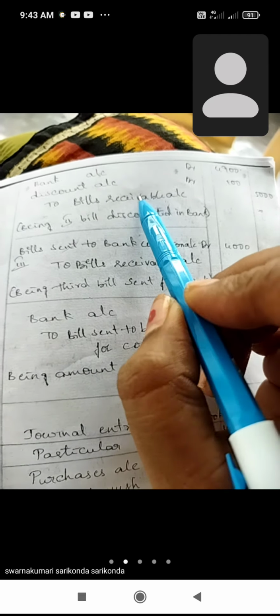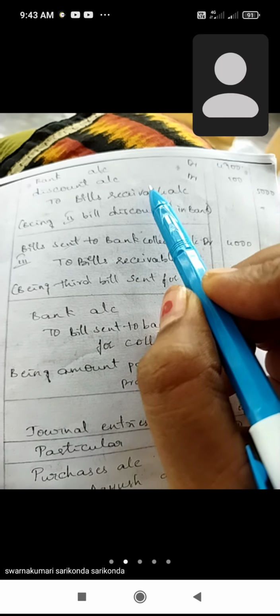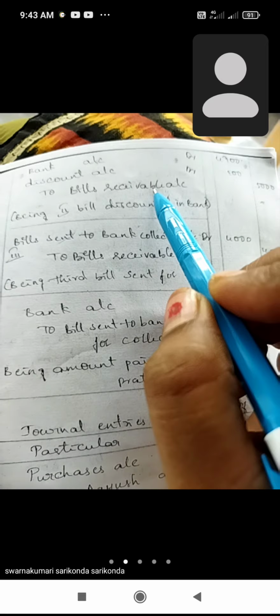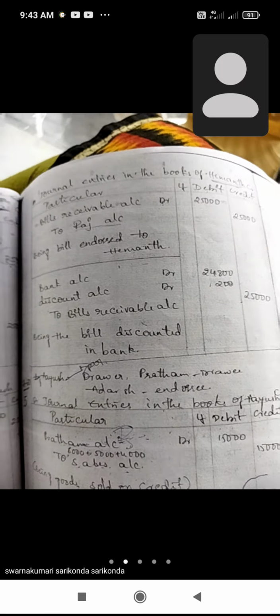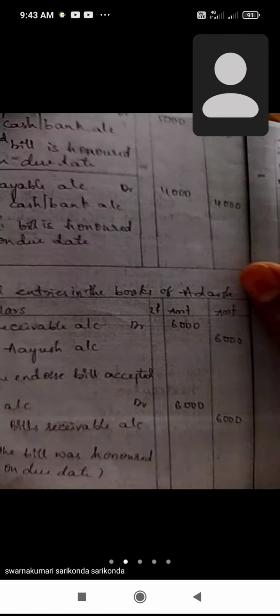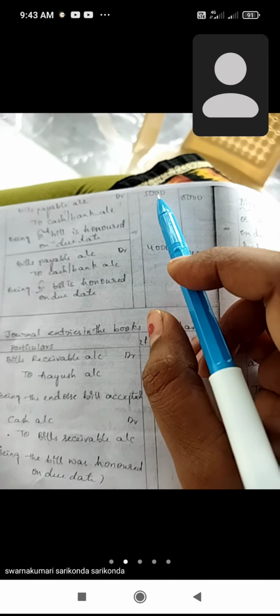And one more important point: the second bill's duration is 2 months. After 2 months, Pratham pays the cash to the bank. So write down the paying transaction: bill payable account debit to cash or bank account. The second bill value is 5000.